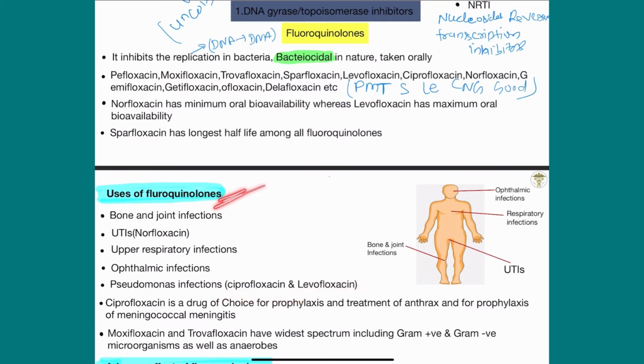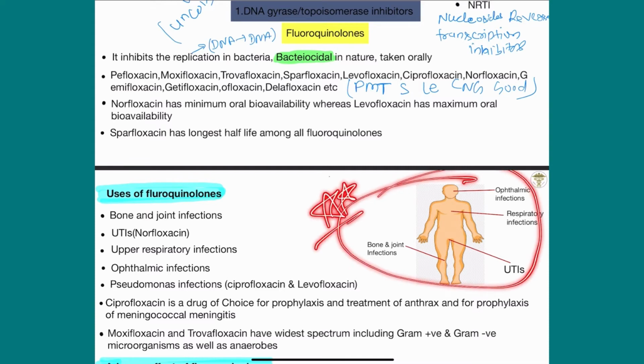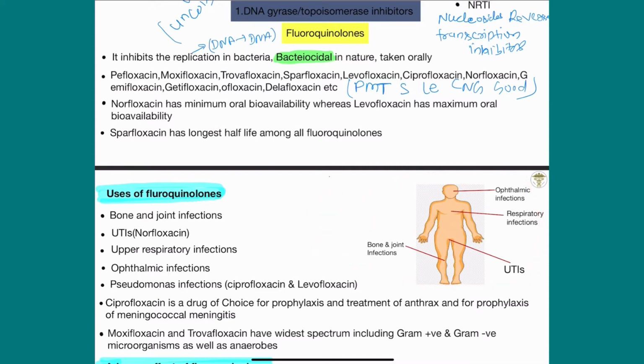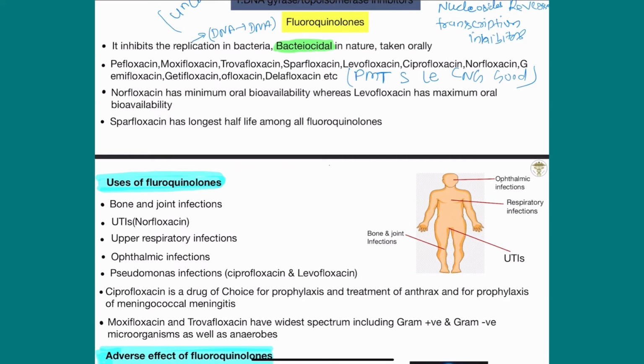I made a diagram of all the infections, so from this diagram you will learn all the uses of the fluoroquinolones.